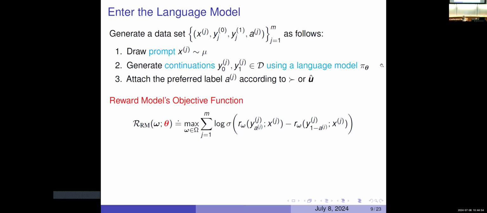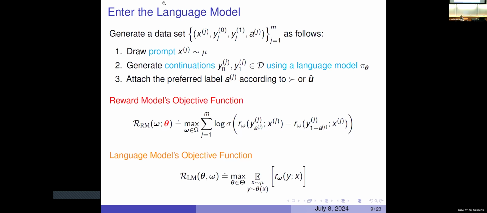What I'm showing here is the same reward model as before, but I want to emphasize that the reward model also depends on theta. How does it depend on theta? There's no actual theta here. The way the reward model depends on theta is that theta is in this M. Theta is generating those examples, so we're summing up over all the examples that came from theta. Okay, so the reward model depends on theta here.